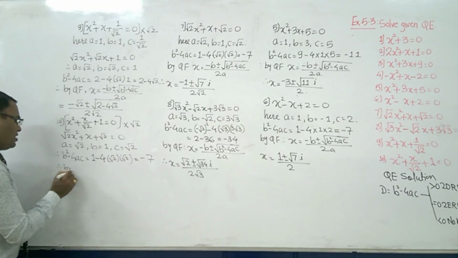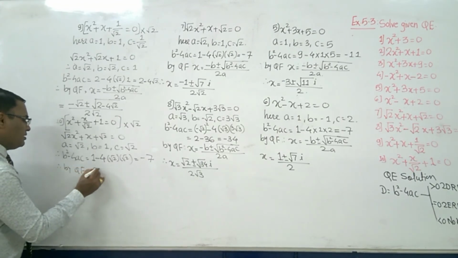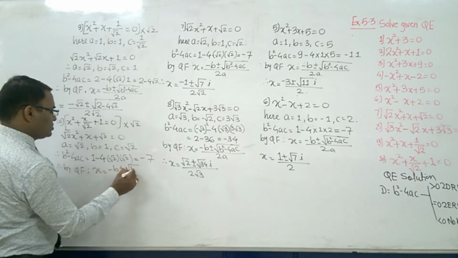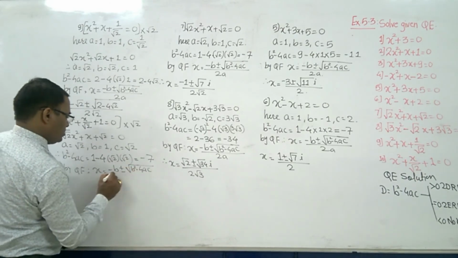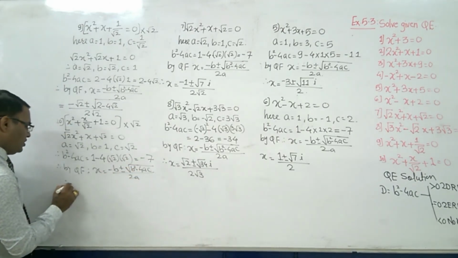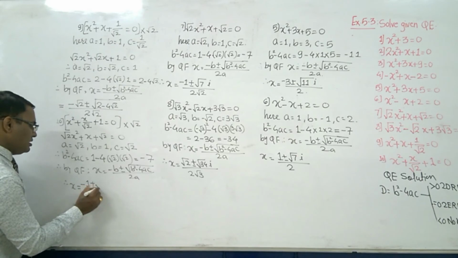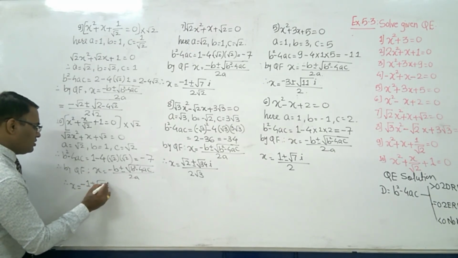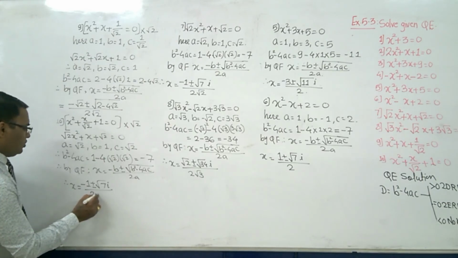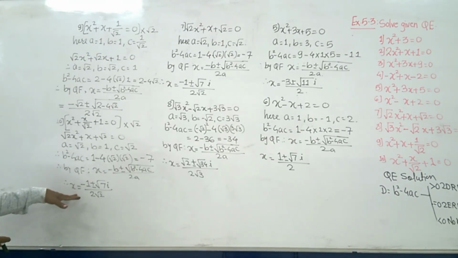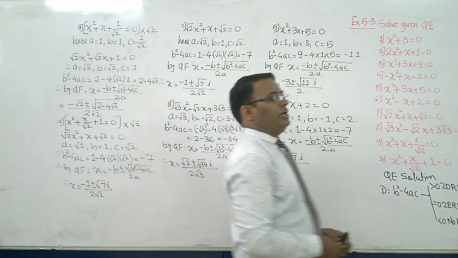So therefore, by quadratic formula, x is equal to minus b plus minus under root b square minus 4ac upon 2a. Therefore x is equal to, what is minus b? It is minus 1 plus minus under root of minus 7, that is root 7i, upon 2 into root 2. So one time it will be plus and one time it will be minus. So the sum of exercise number 5.3 is somewhat easy because we already did it last year, in grade 10.